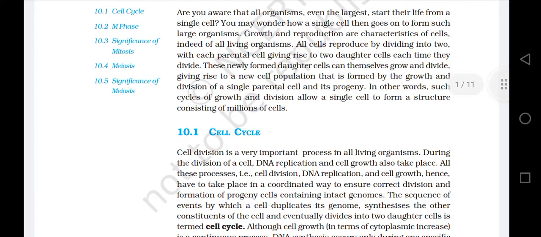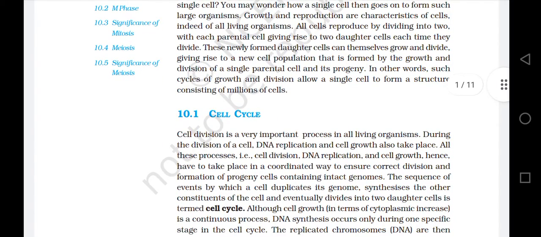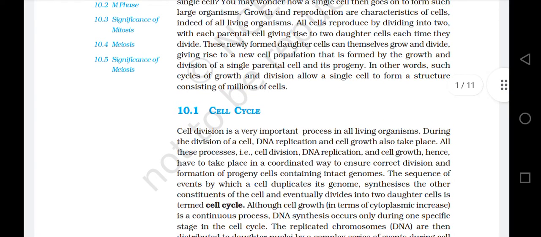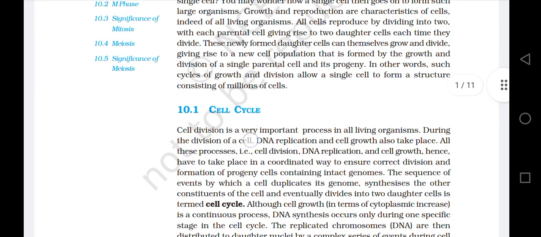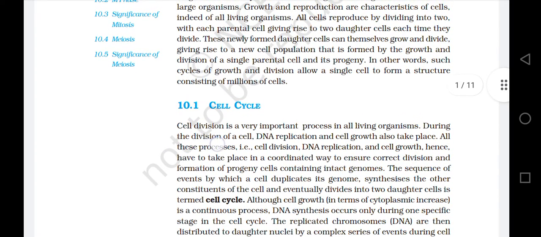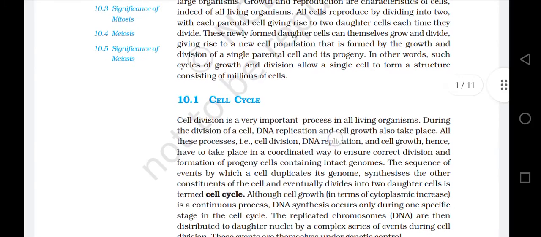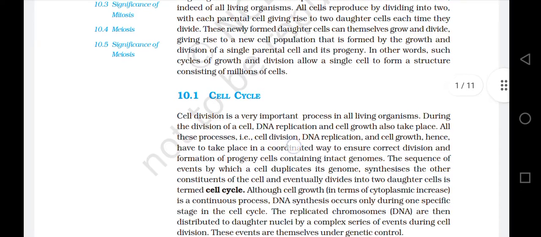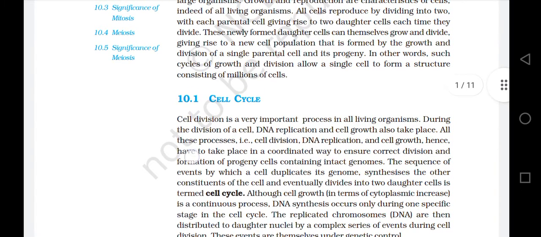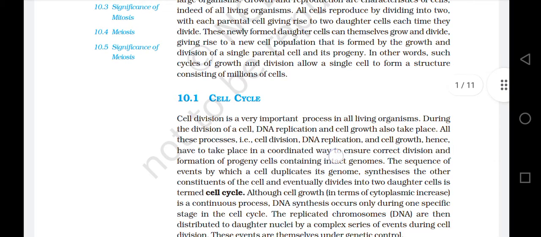10.1 Cell cycle. Cell division is a very important process in all living organisms. During the cell division of a cell, DNA replication and cell growth also take place. All these processes, that is cell division, DNA replication and cell growth, hence have to take place in a coordinated way to ensure correct division and formation of progeny cells containing intact genome.